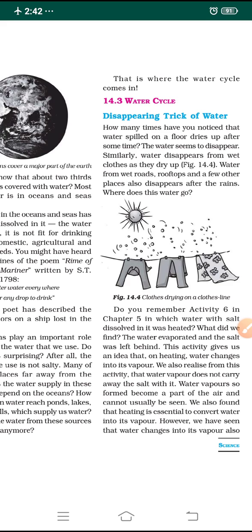Even the water from the wet rooftops, if it rains today, within 2 days the water has disappeared. How did the water disappear from the rooftops of our houses and a few other places? Or even if your field is completely filled with water and very muddy when it is raining, after the rain stops, in 1, 2, 3, 4 days it dries up again and disappears after the rains. So where does this water go?